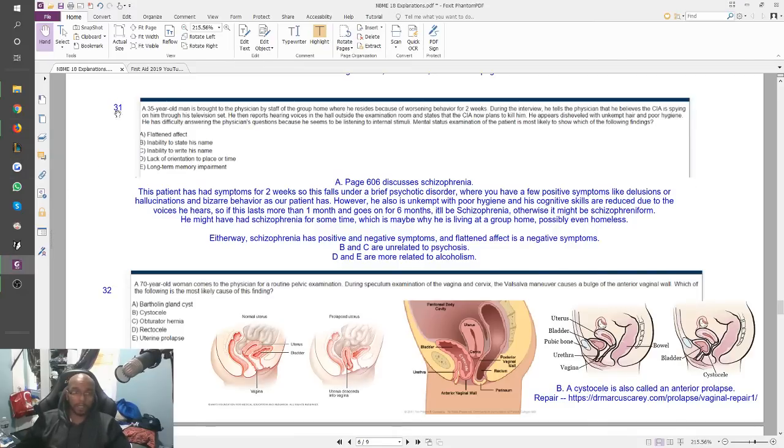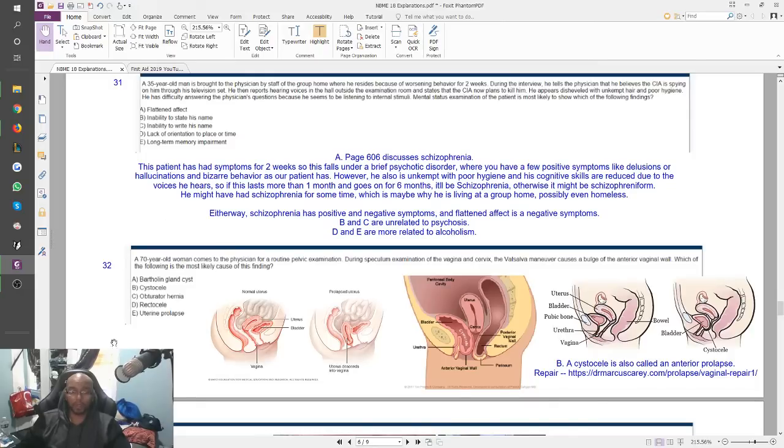Okay, so that was question 32. I got 32 wrong. I didn't know what was happening. 32, a 70-year-old woman comes to a physician for a routine pelvic exam. During the speculum examination of the vagina and cervix, the Valsalva maneuver causes a bulge of the anterior vaginal wall. Which of the following is the most likely cause of this finding?